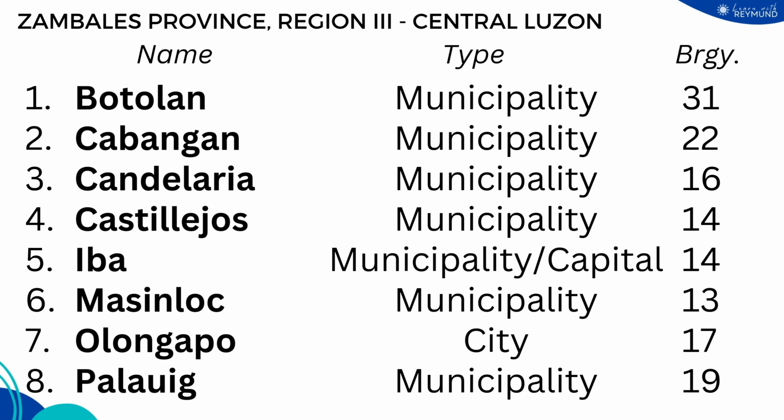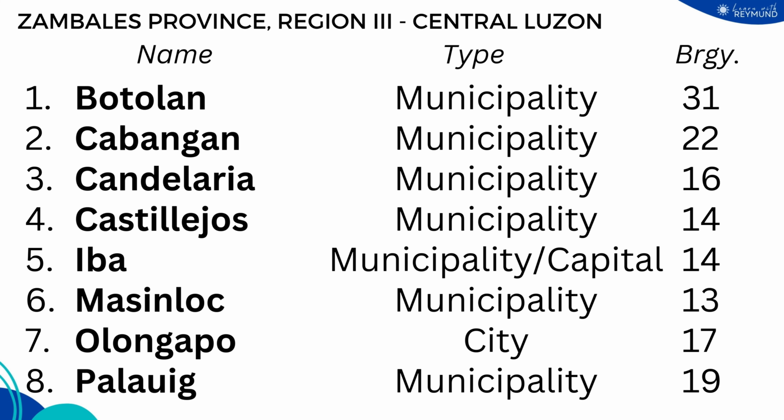The municipality of Botolan with 31 barangays, municipality of Cabangan with 22 barangays, municipality of Candelaria with 16 barangays, municipality of Castillejos with 14 barangays, the municipality of Iba, which also serves as the provincial center or provincial capital with 14 barangays, the municipality of Masinloc with 13 barangays, the city of Olongapo with 17 barangays, and the municipality of